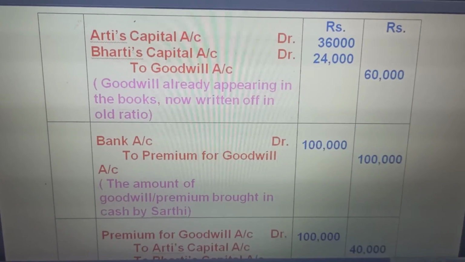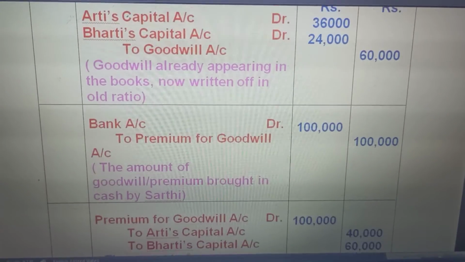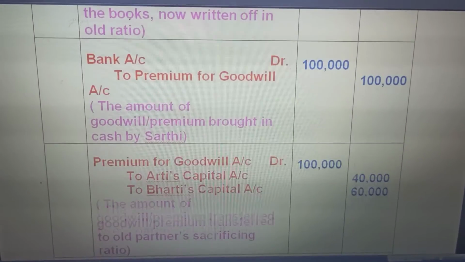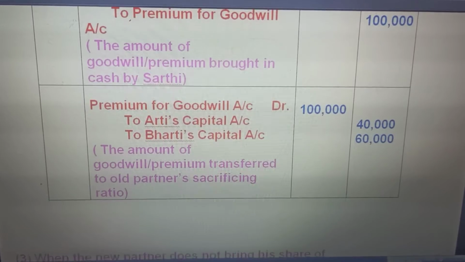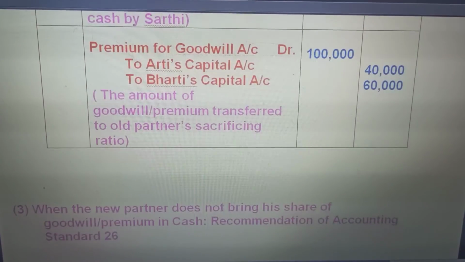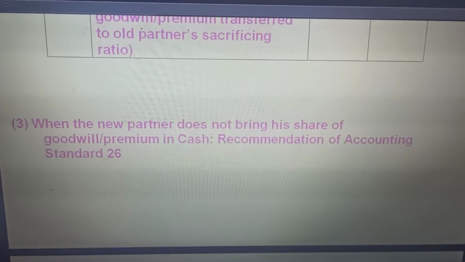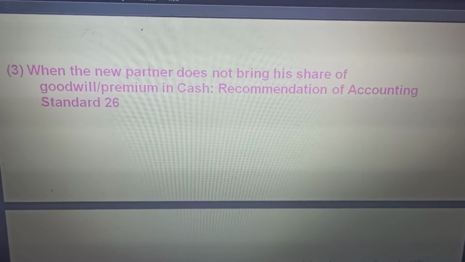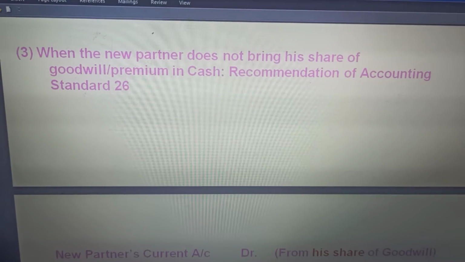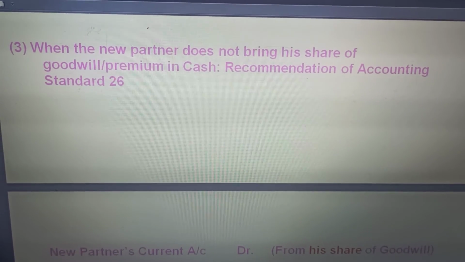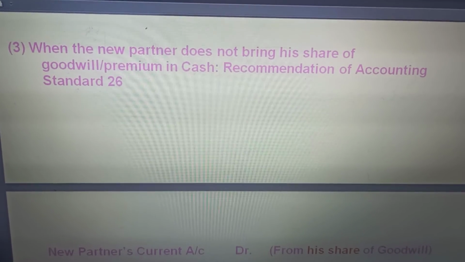Bank to premium for goodwill, and then the premium for goodwill. This goodwill that is brought by the new partner is distributed among the old partners in the sacrifice ratio. Remember, writing off of the previous goodwill is in the old ratio, and new goodwill is distributed in the sacrifice ratio. Then the next case is when the new partner does not bring his share of premium for goodwill in cash.